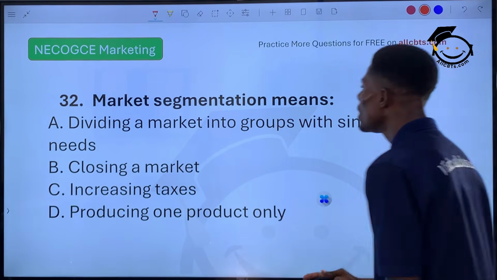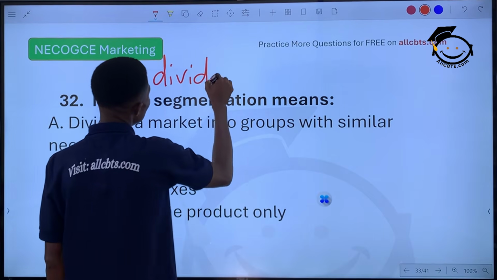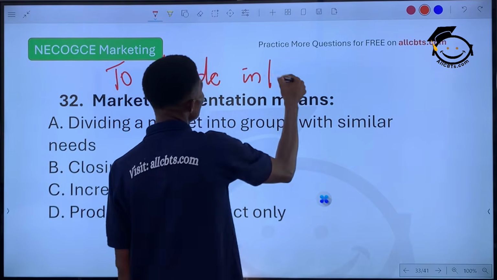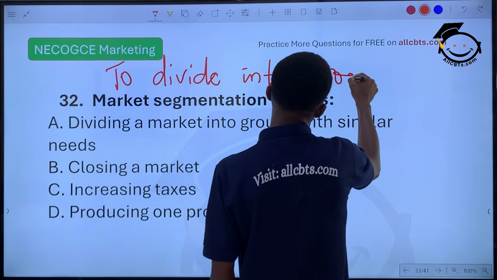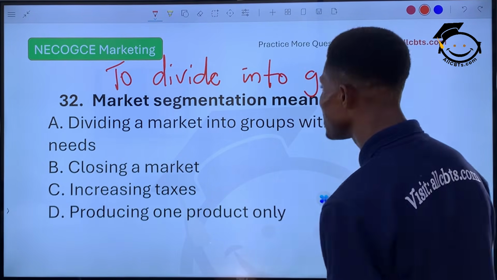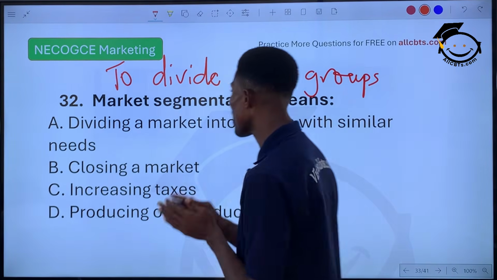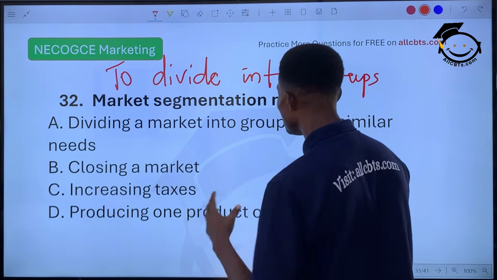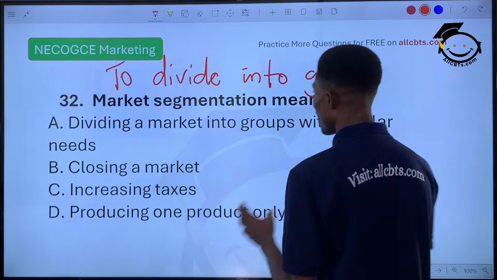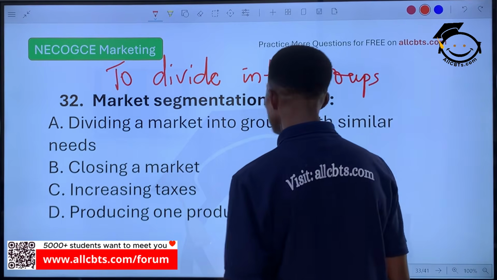Question 32. Market segmentation. When you talk about segmentation, you are talking about division, to divide into groups. So dividing a market into groups with similar needs, that is what we call market segmentation. So market segmentation is the process of dividing a market into groups with similar needs. That means you are dividing buyers and sellers into different groups with similar needs.